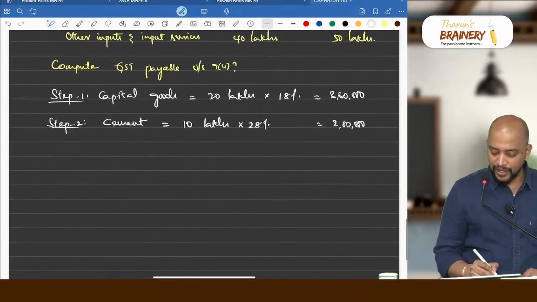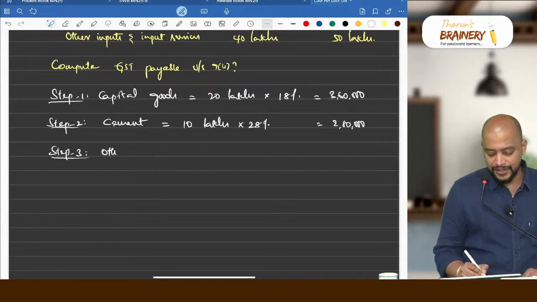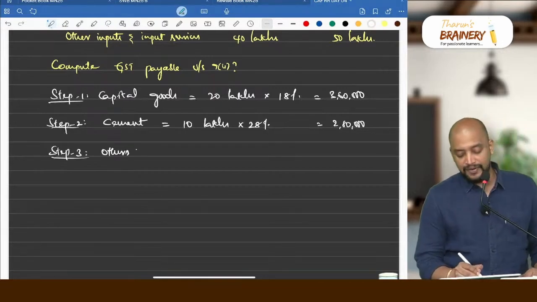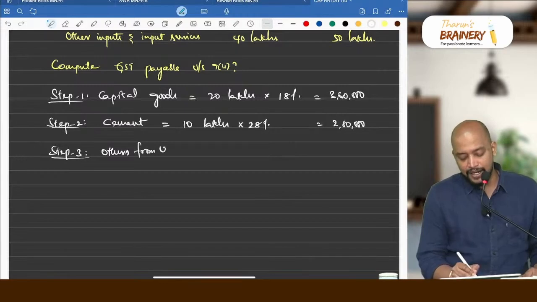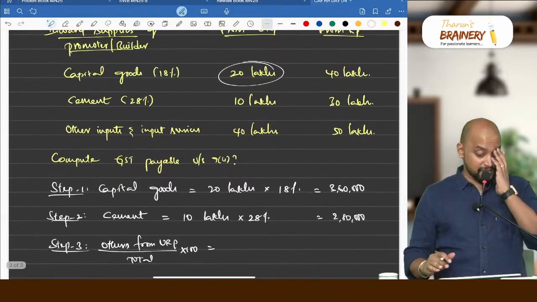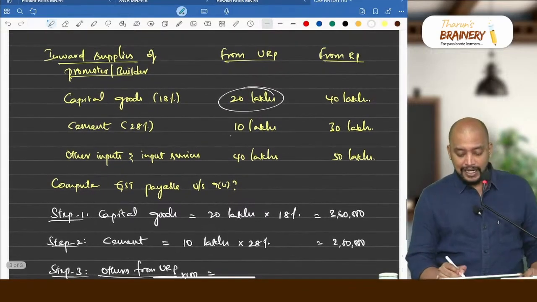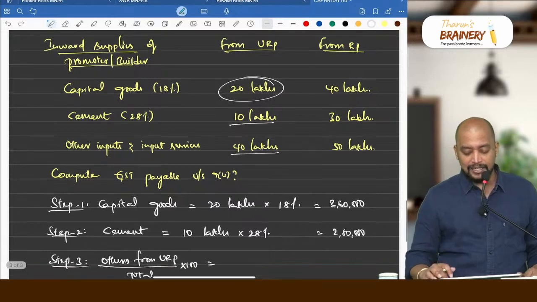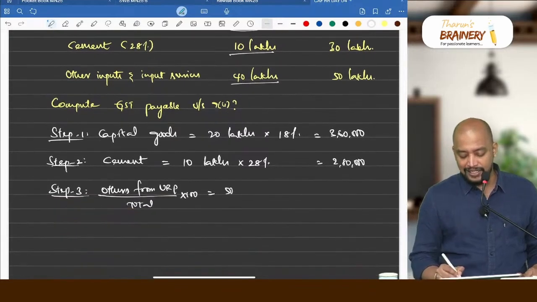Now you see step 3, that is other inputs and input services from unregistered person. Others from unregistered person divided by total into 100. What is the others from unregistered person? It is 10 lakhs and 40 lakhs. That will be 50 lakhs. 50 lakhs divided by total.